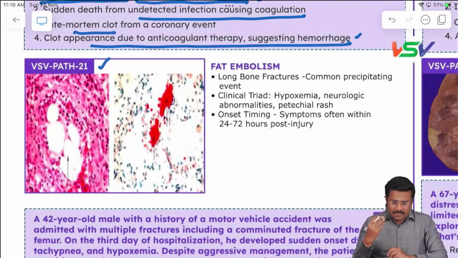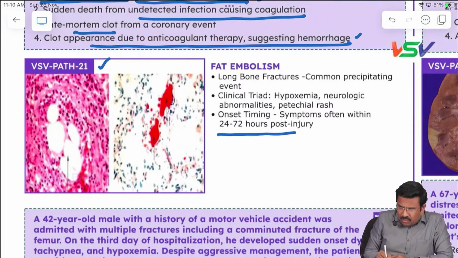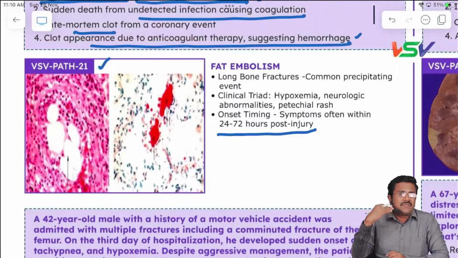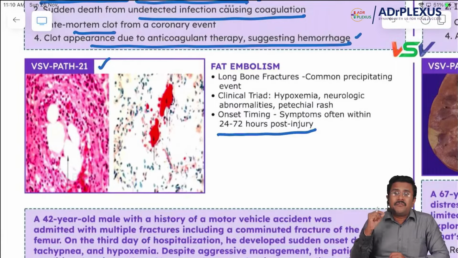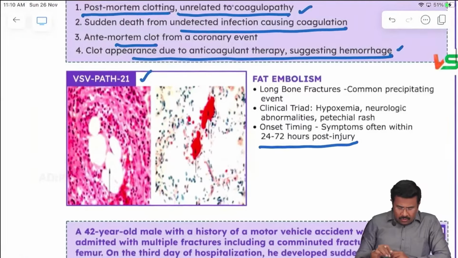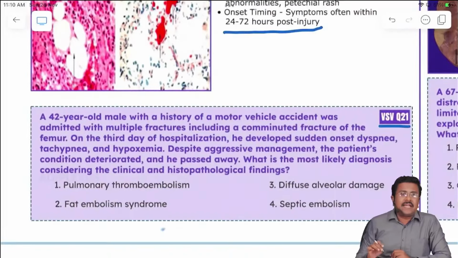So when will the symptoms have onset? It will not be immediate. The fat embolism symptoms will not be immediate, but they appear about 24 to 72 hours after the injury. So you can see here the question related to it.